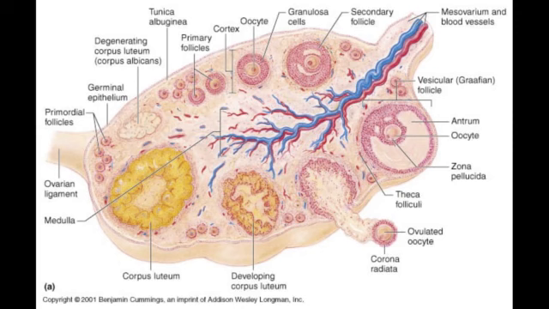The shape of the ovary is elliptical, like an almond-like shape. It is externally covered by a membrane called the germinal epithelium. The germinal epithelium is made up of a single layer of cuboidal cells.